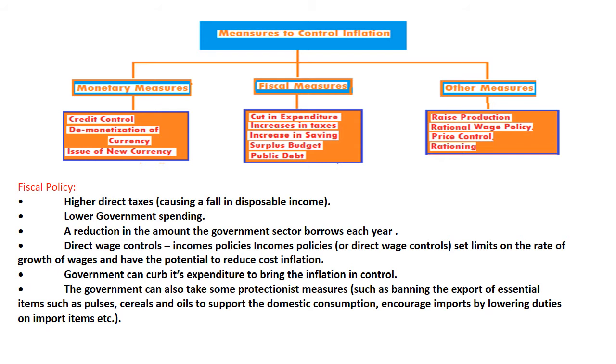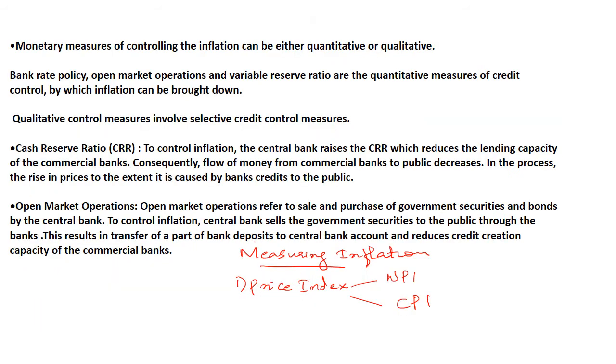High direct taxes, low government spending, reduction in the amount the government sector borrows each year. The government can curb its expenditure to bring inflation under control. So these are the fiscal measures. Okay, so the monetary measures can be the bank rate policy, open market operations, cash reserve ratio, and some of these are initiated by the Reserve Bank of India. So these are some of the ways through which inflation can be controlled.